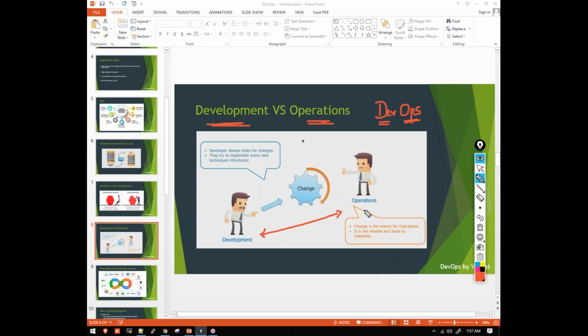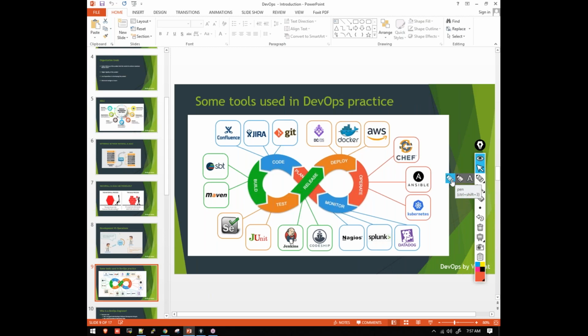He'll be using some tools, automation techniques, and scripting knowledge to fill the gap. He'll try to automate the things that are happening and reduce the gap between these two teams. So what are those tools? These are some of the tools used by a DevOps engineer.